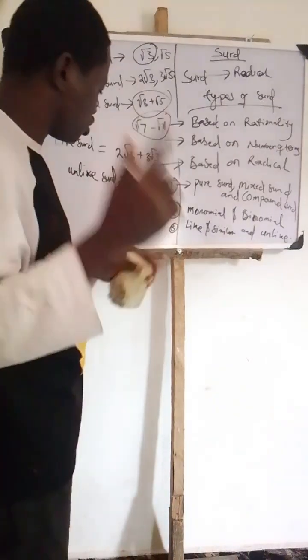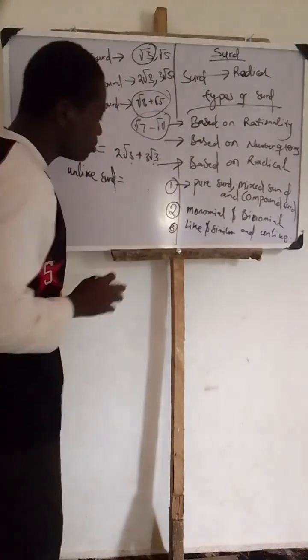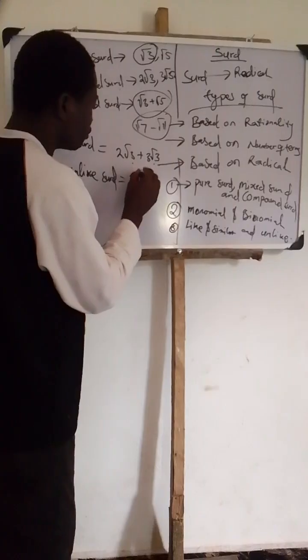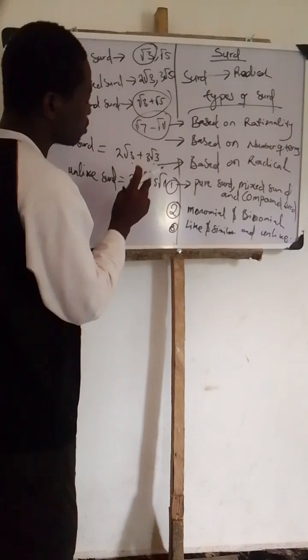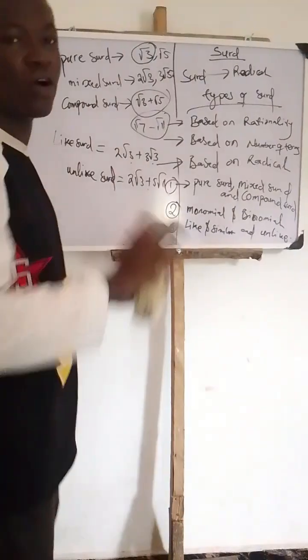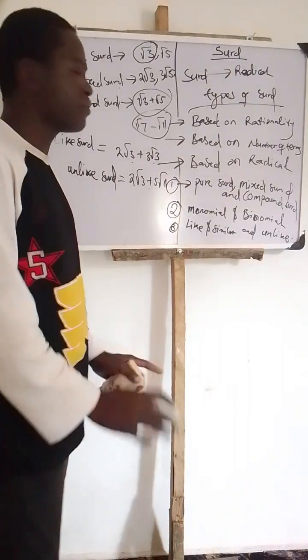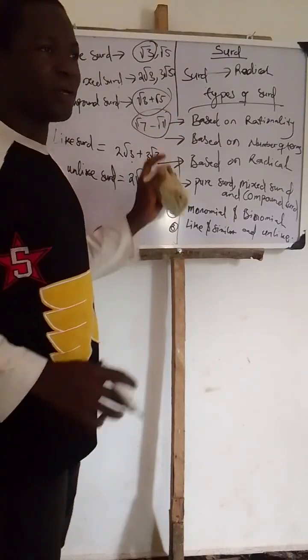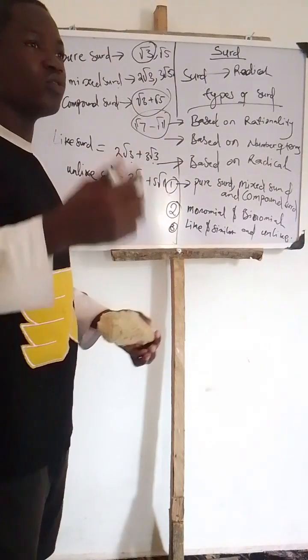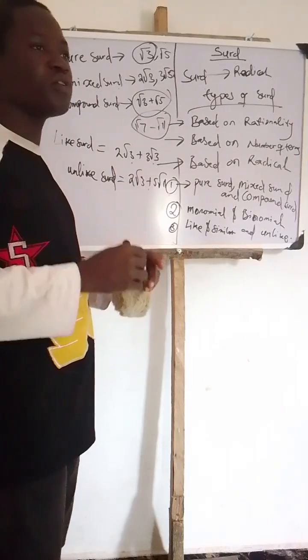Unlike surd, watch. This and this will not be the same. Something like this: root 3 plus 5 root 11. Because this and this are not the same, that means they are unlike. They are different. These are the types of surd that we have. We have to understand this before we start solving questions in surd.